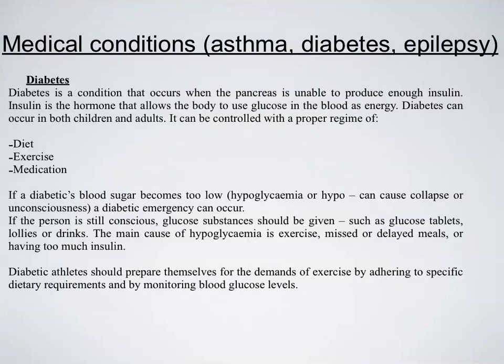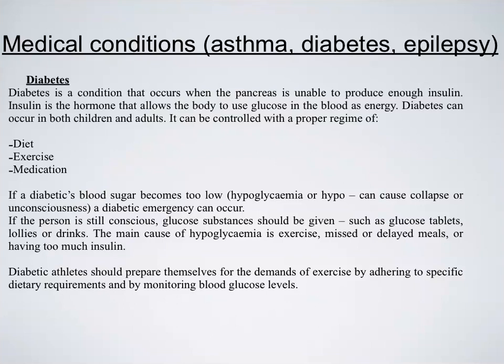The second medical condition is diabetes. Diabetes is a condition that occurs when the pancreas is unable to produce enough insulin. What happens here is that the athlete's sugar levels will drop, resulting in fatigue, becoming very lethargic, tired, and disinterested in the activity that they're doing. From a coaching point of view, what are some of the management things that we need to be aware of? We need to know which of our athletes are diabetics.